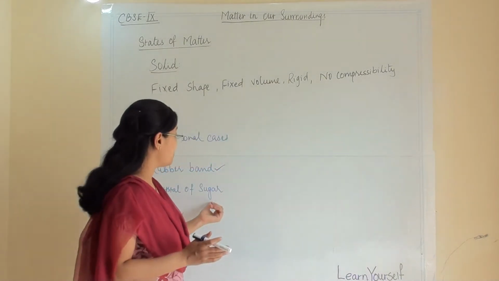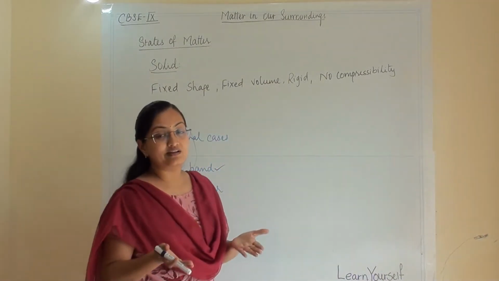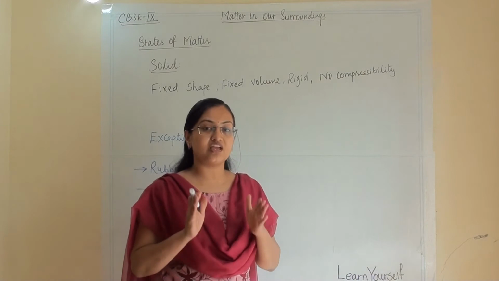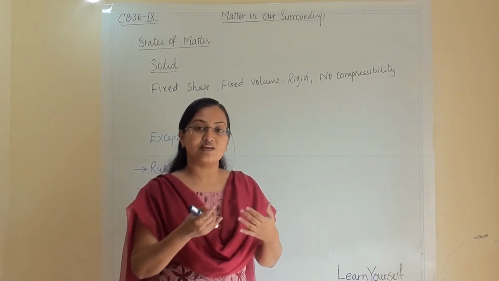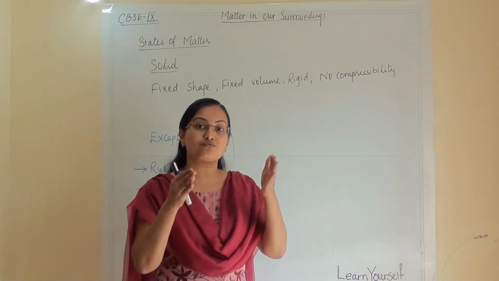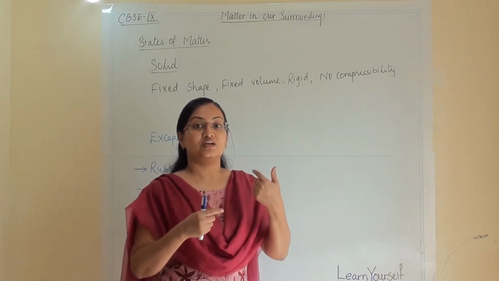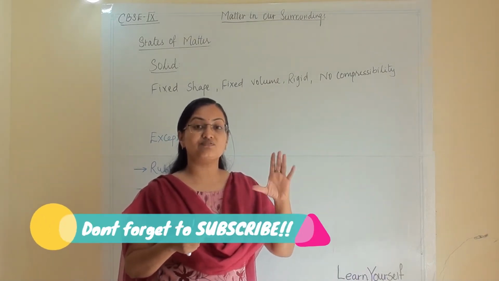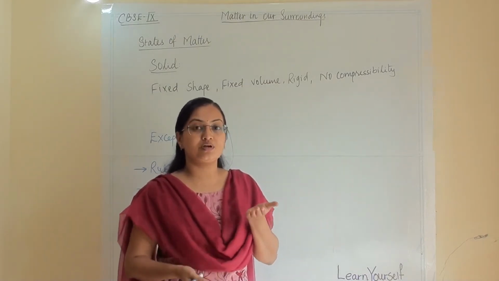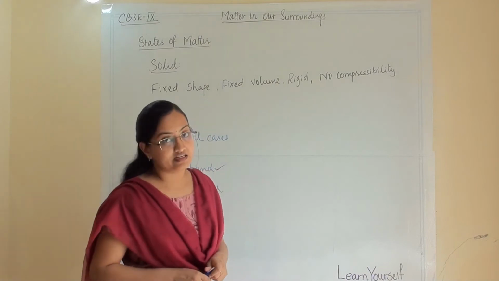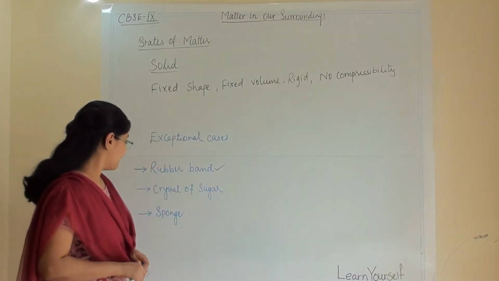So crystals of sugar are solid, they have fixed shape and fixed volume. Even though, when we see a jar of sugar, if it is a glass jar, we can feel that the sugar has taken the shape of that glass jar, in reality, it is not so.